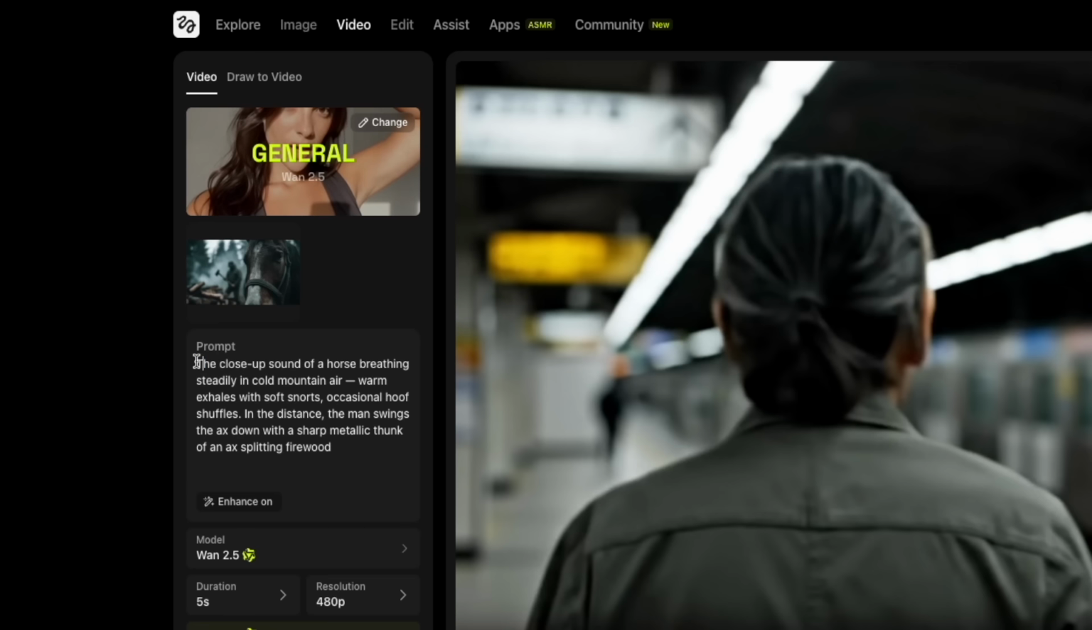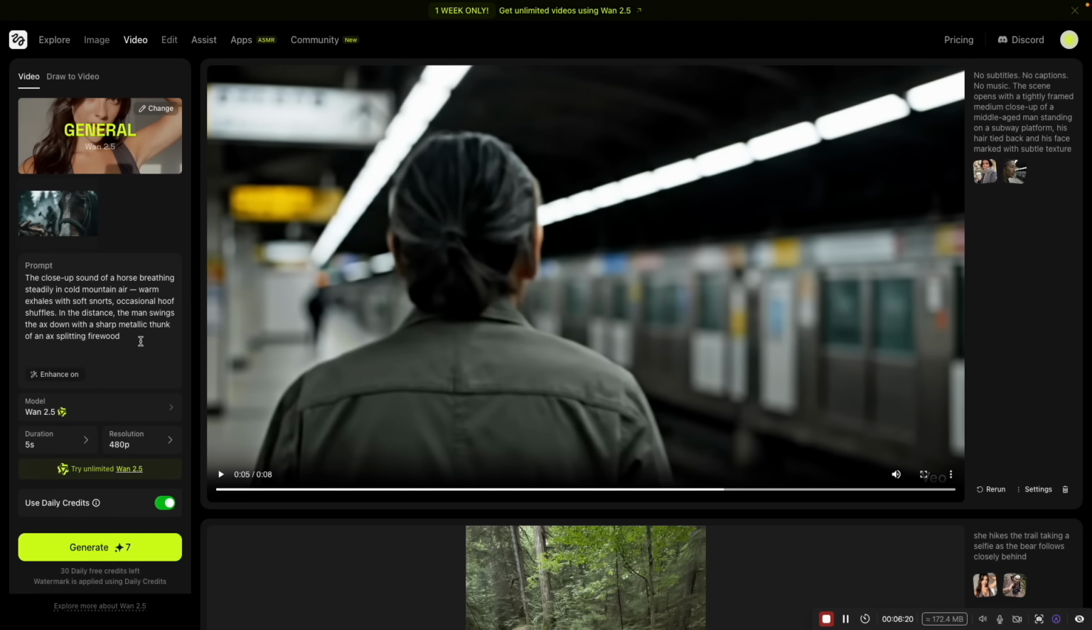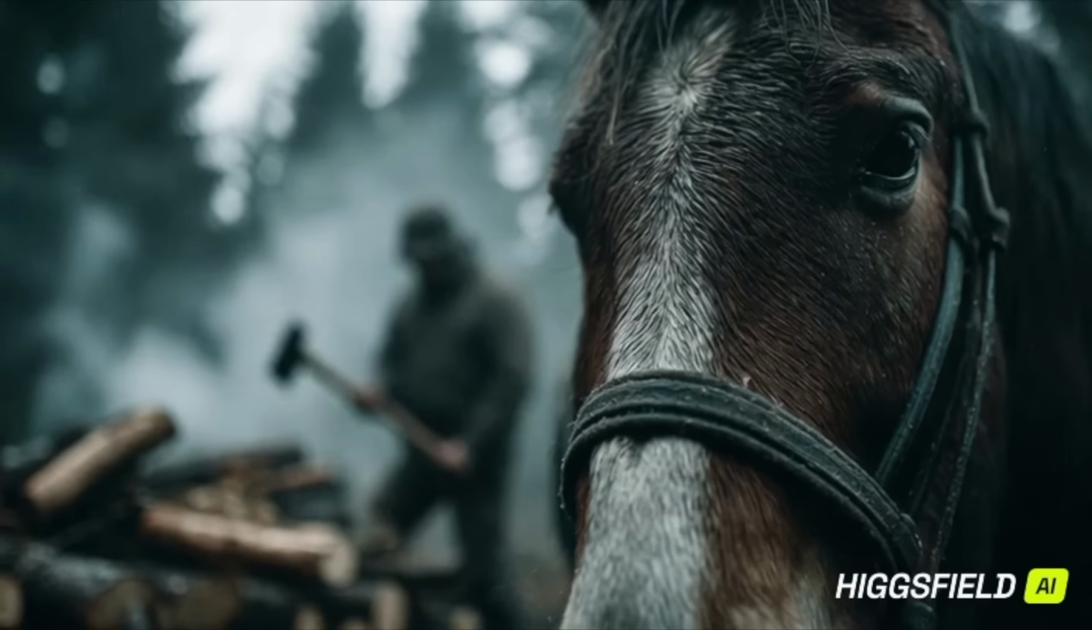So we're going to have a prompt where the horse is breathing and we hear him doing horse sounds. And then in the background, the man swings the axe and we hear the thunk of the axe splitting the firewood. Let's see how this works.